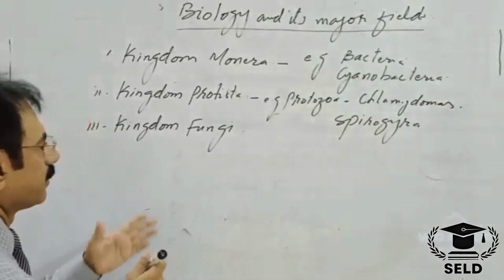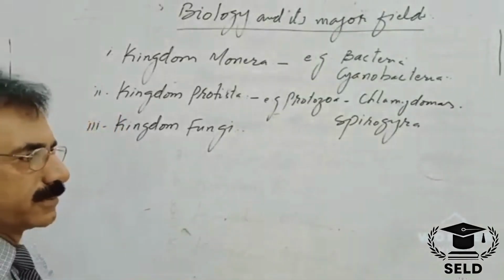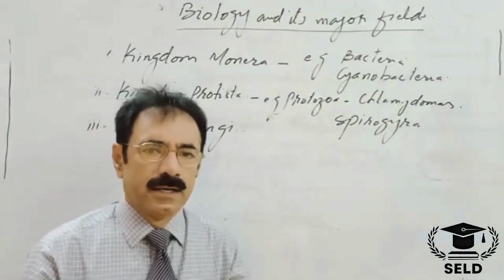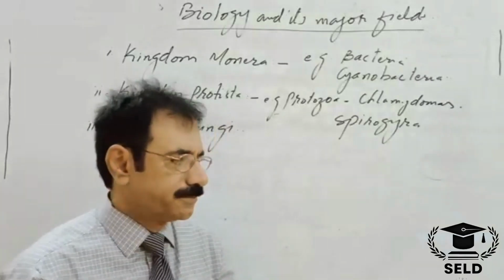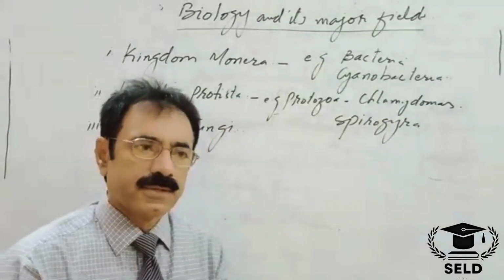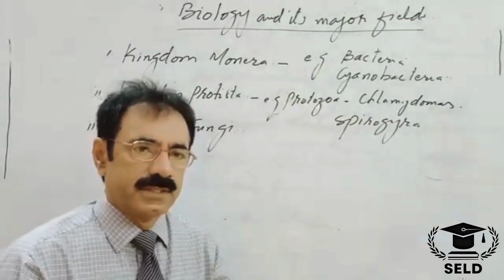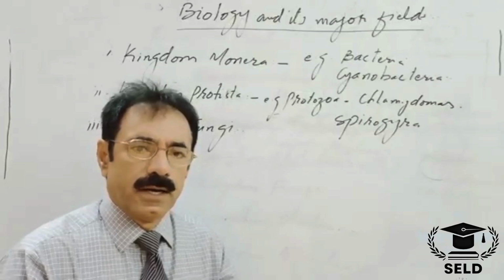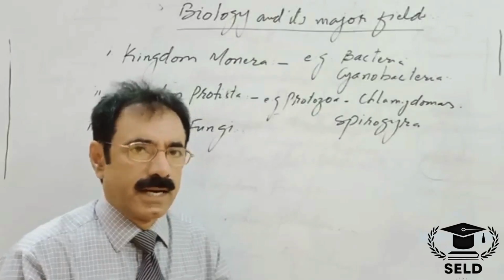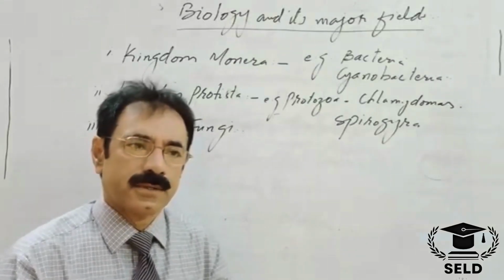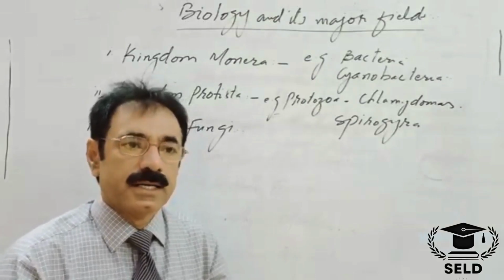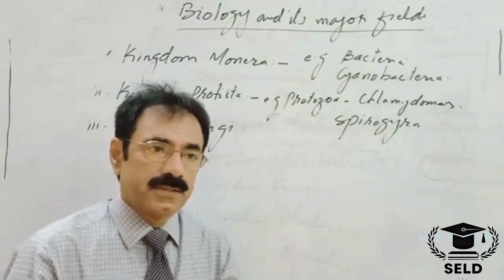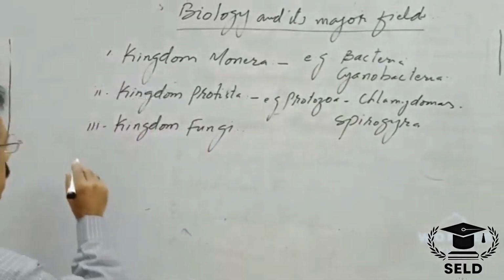And the fungi include mushrooms, agaricus, and yeast, etc. And they are heterotrophs, but which type of heterotrophs are they? They are absorptive heterotrophs. And animals are also heterotrophs, but the animals are ingestive heterotrophs. Why we call them ingestive heterotrophs, we will discuss here.